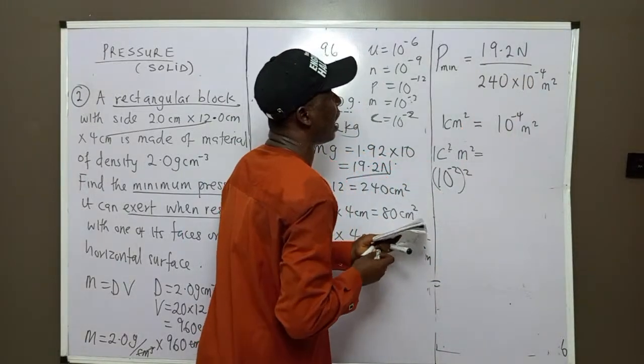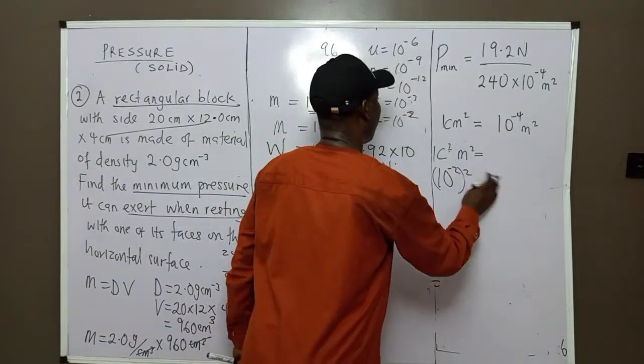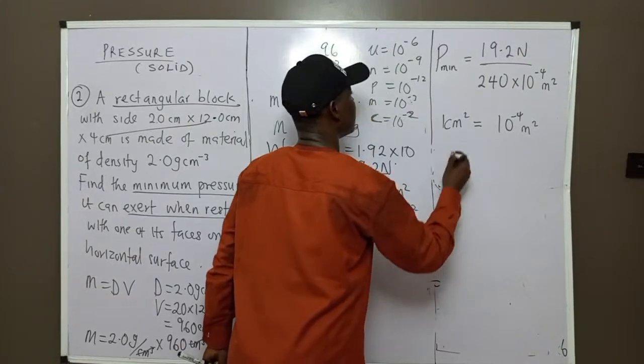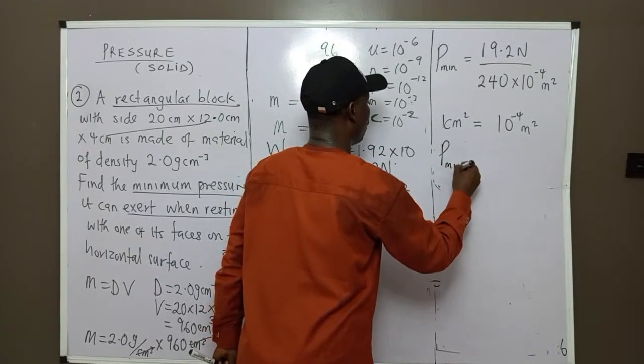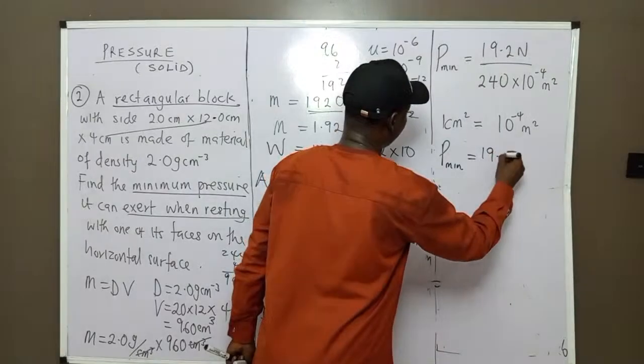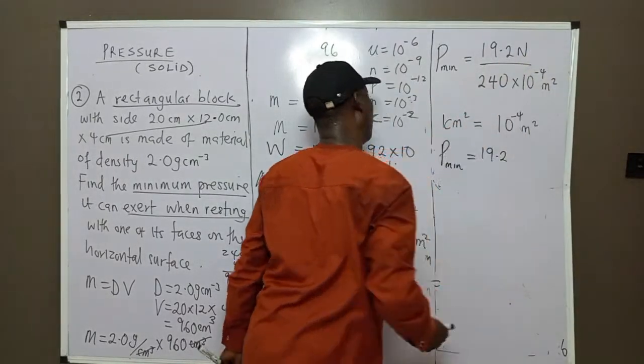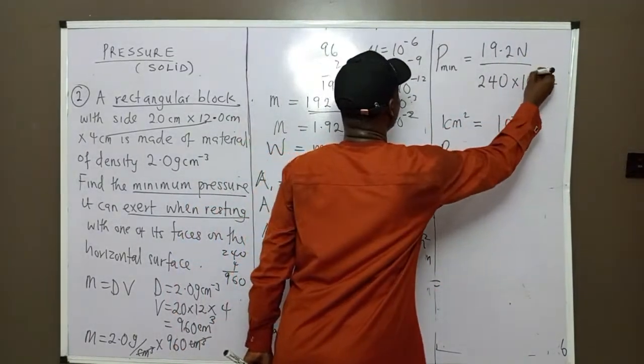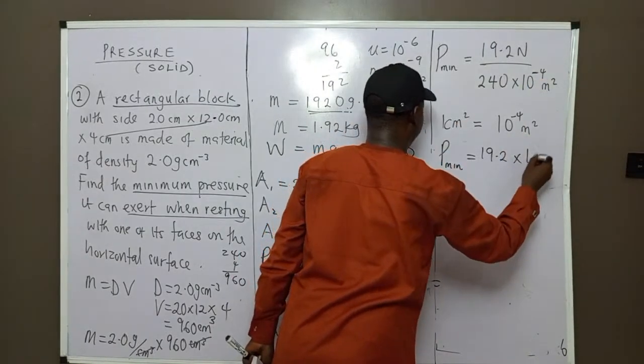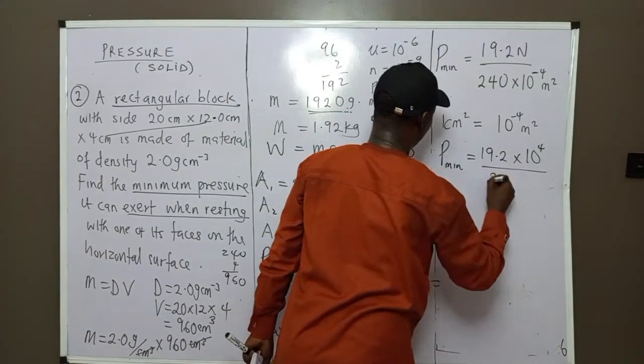So what we want to have now is the minimum pressure, which equals 19.2 over 240 times 10 raised to power minus 4. If you want to remove this minus, this goes up as 10 raised to power 4, divided by 240.